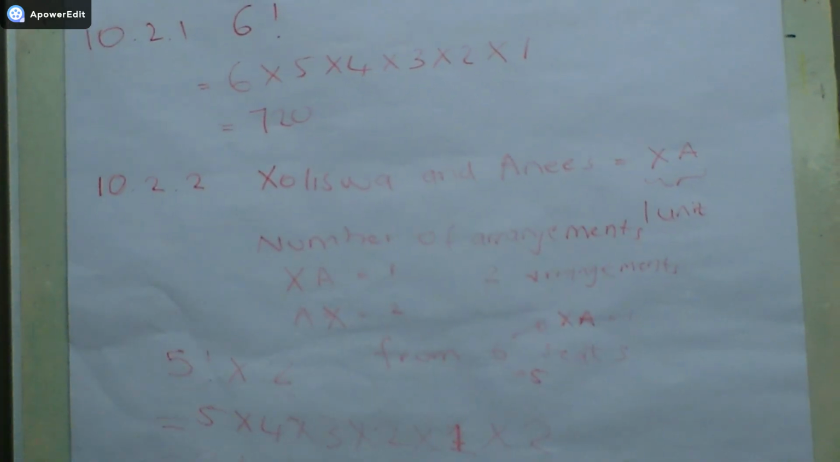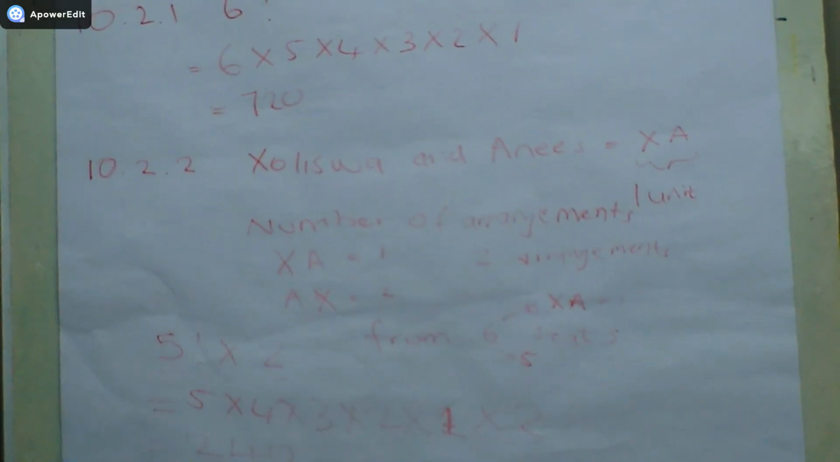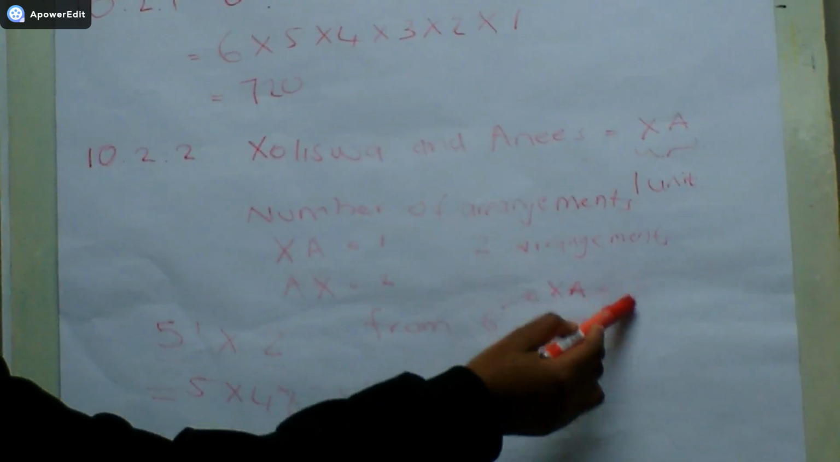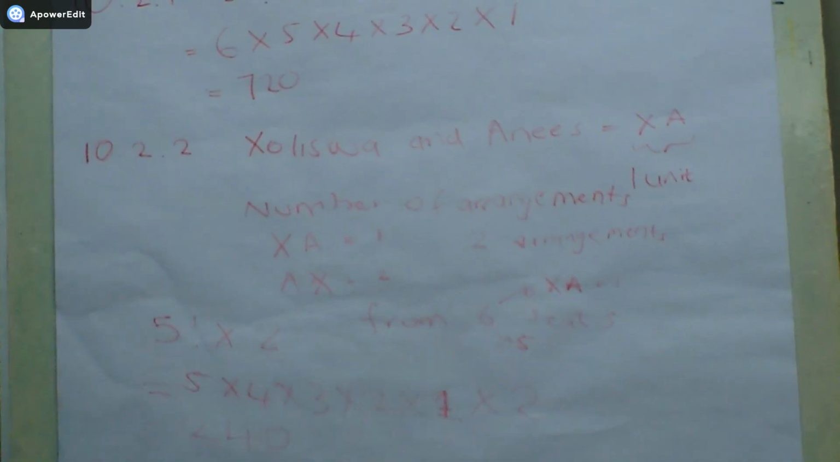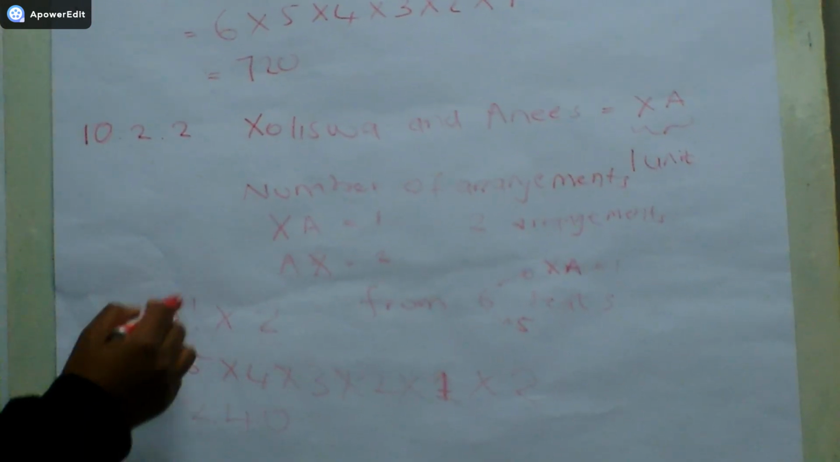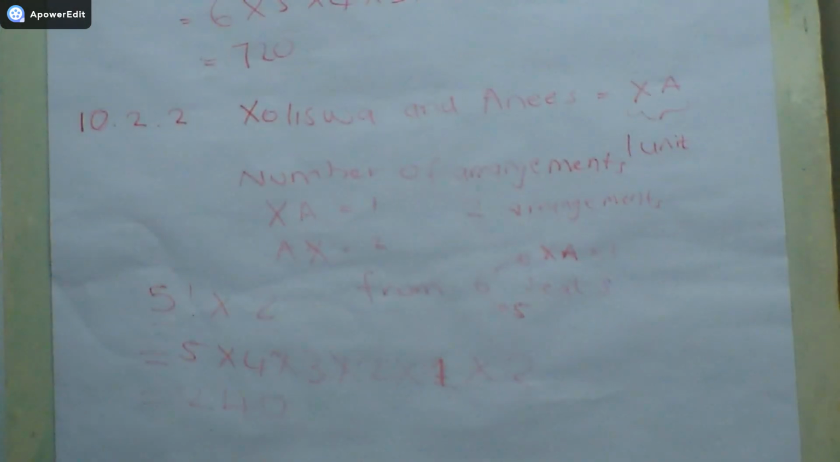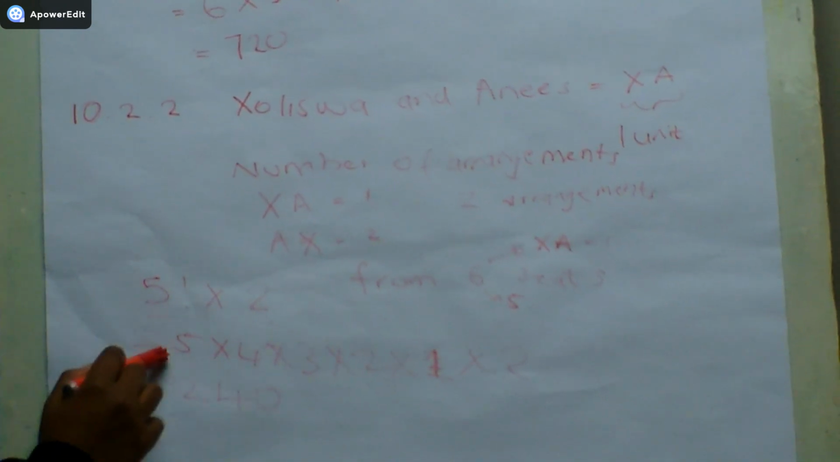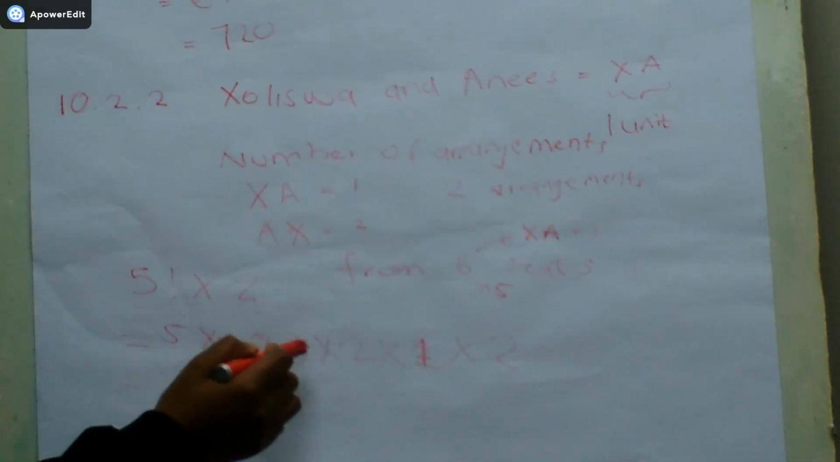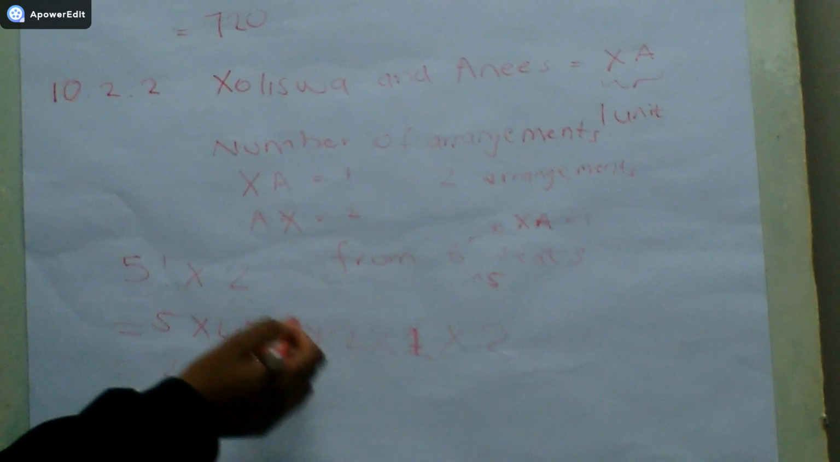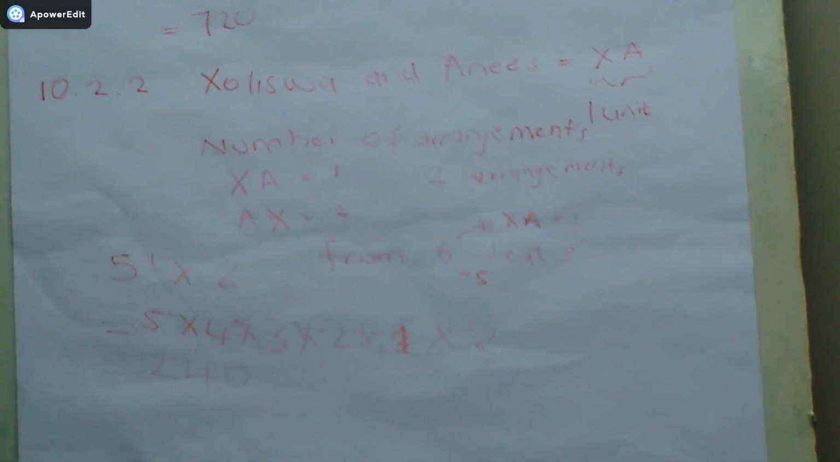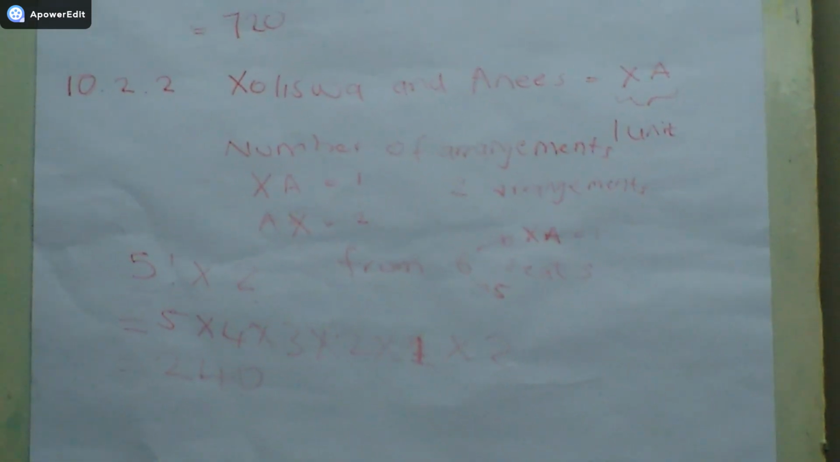From the 6 seats, you take out Oliswa and Ants, which is 1 unit, and you're left with 5. So then you do 5 factorial multiplied by 2, the 2 being for the 2 arrangements. Obviously, 5 times 4 times 3 times 2 times 1 is 120, guys. Then you multiply by 2, and you get your answer as 240. I hope you really do understand.